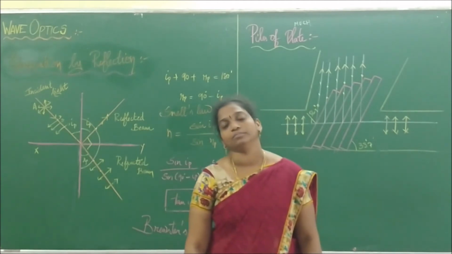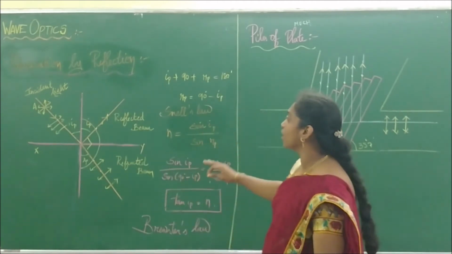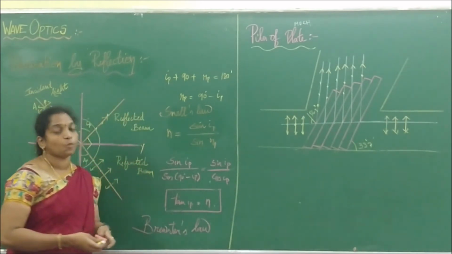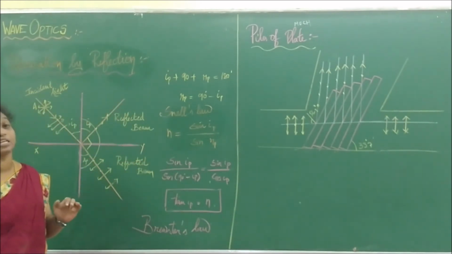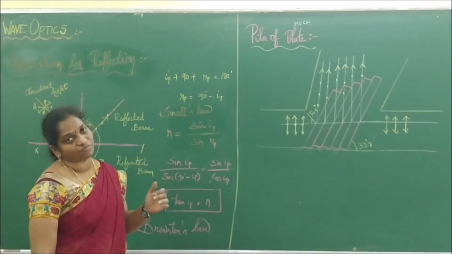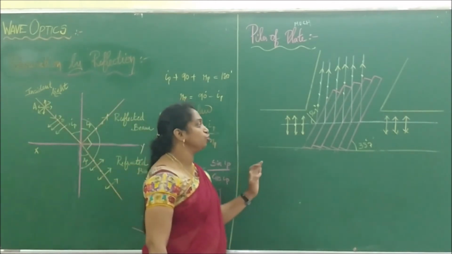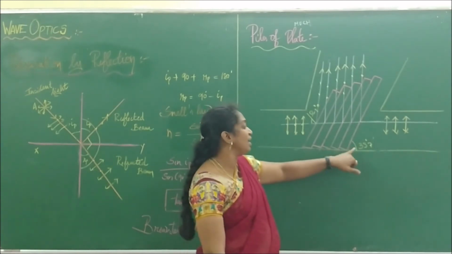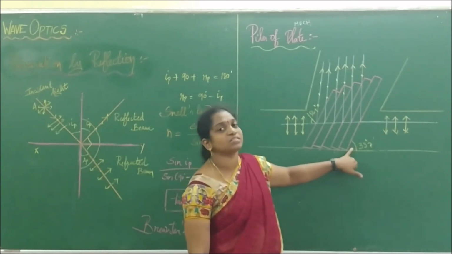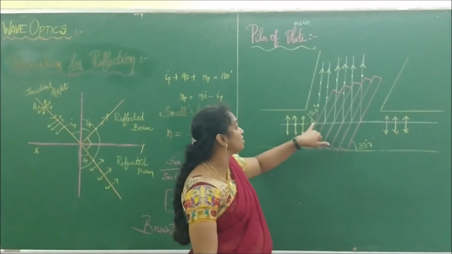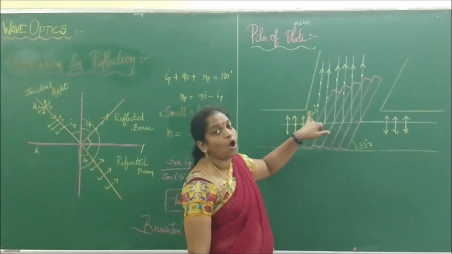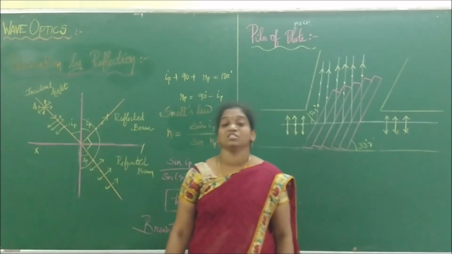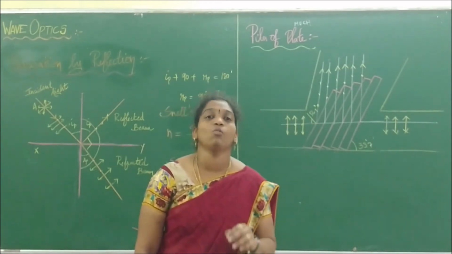Based on the same technique, we are going to study another apparatus called the pile of plates. The pile of plates acts both as a polarizer as well as an analyzer. We incline several glass plates inside a tube at an inclination angle of 33.7 degrees, and the polarizing angle, or incident angle, for glass is 56.3 degrees. So at this angle, what will happen?